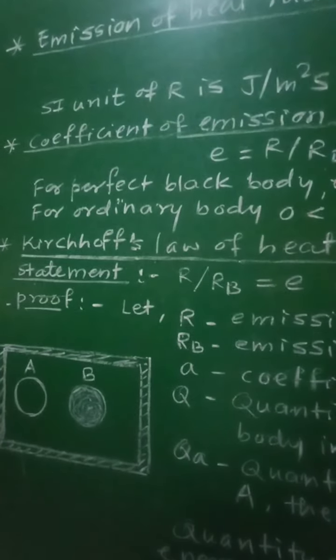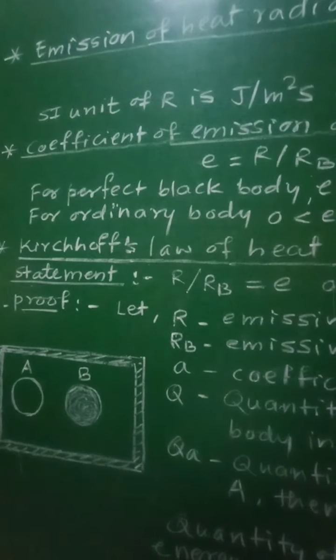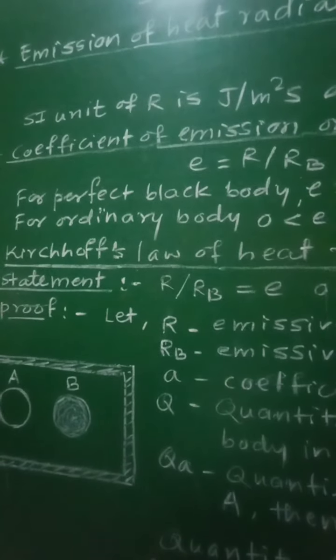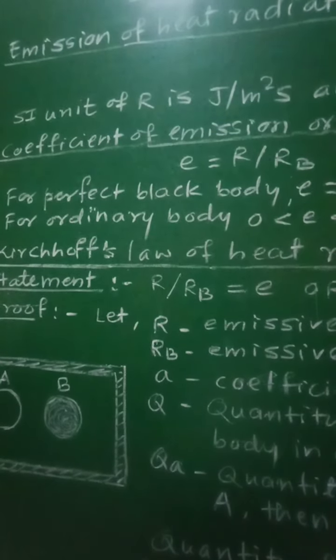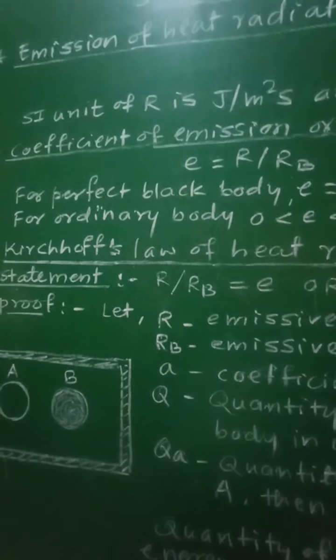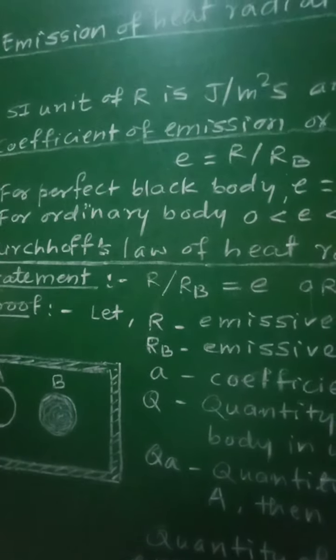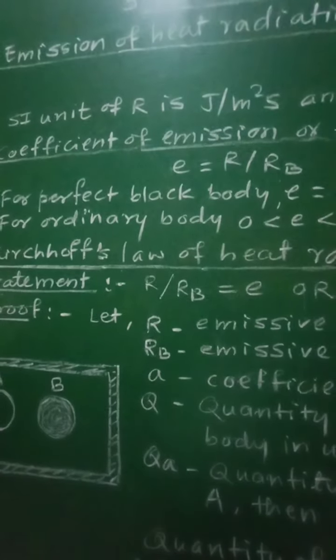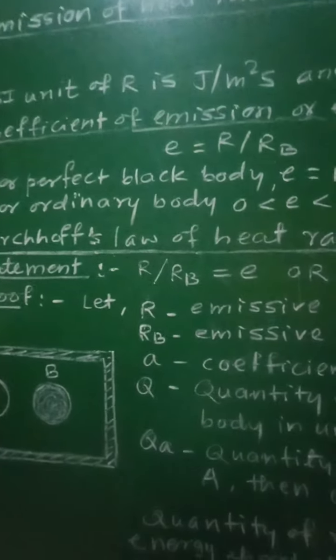The statement of Kirchhoff's law is given as: at a given temperature, the ratio of emissive power to the coefficient of absorption of a body is equal to the emissive power of a perfect black body at the same temperature for all wavelengths.